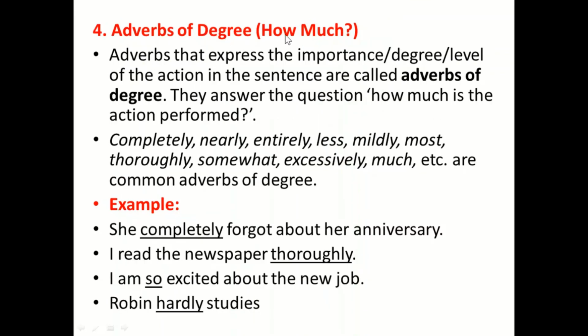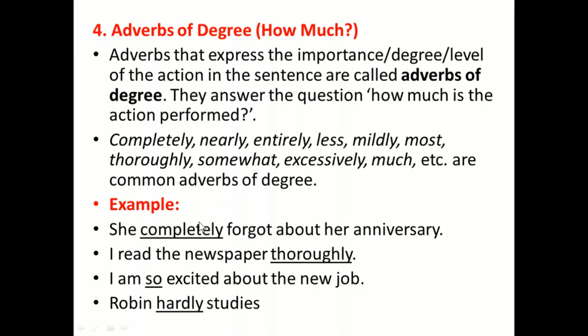Adverbs of degree: how much? Adverbs that express the importance, degree, or level of the action in the sentence are called adverbs of degree. They answer the question: how much is the action performed? Completely, nearly, entirely, mildly, most, thoroughly, somewhat, excessively, much are common adverbs of degree. For example, she completely forgot about her anniversary.